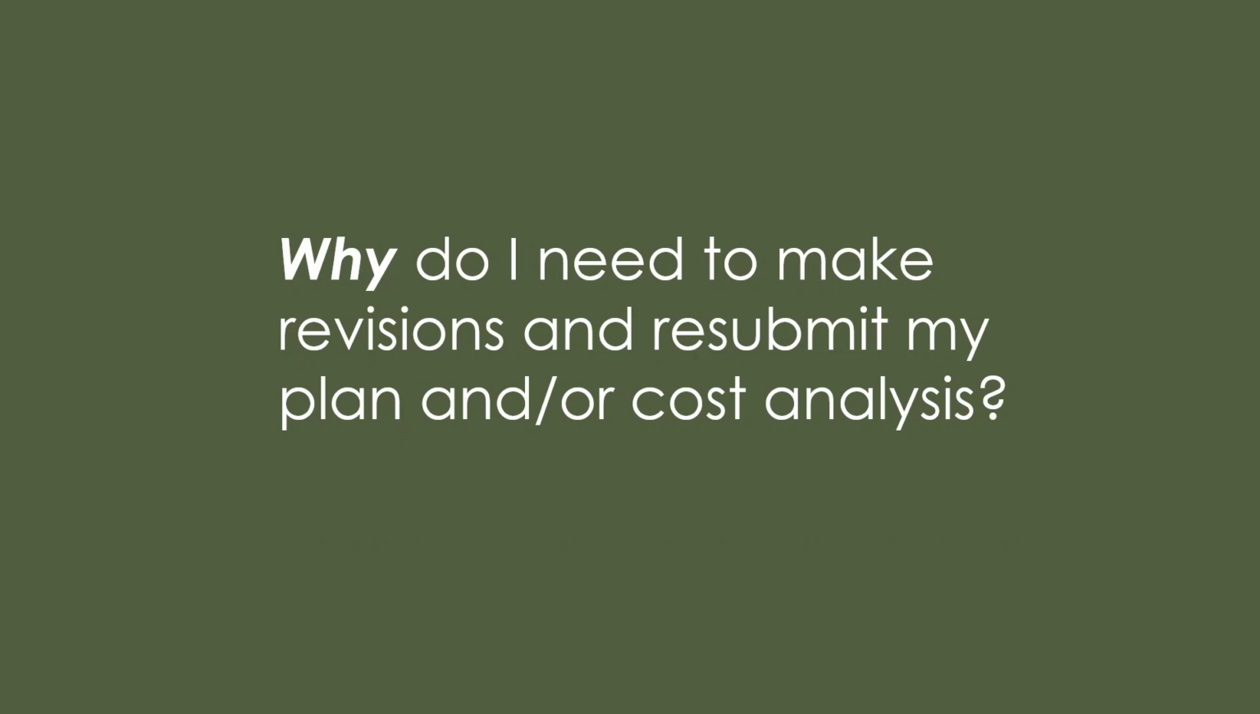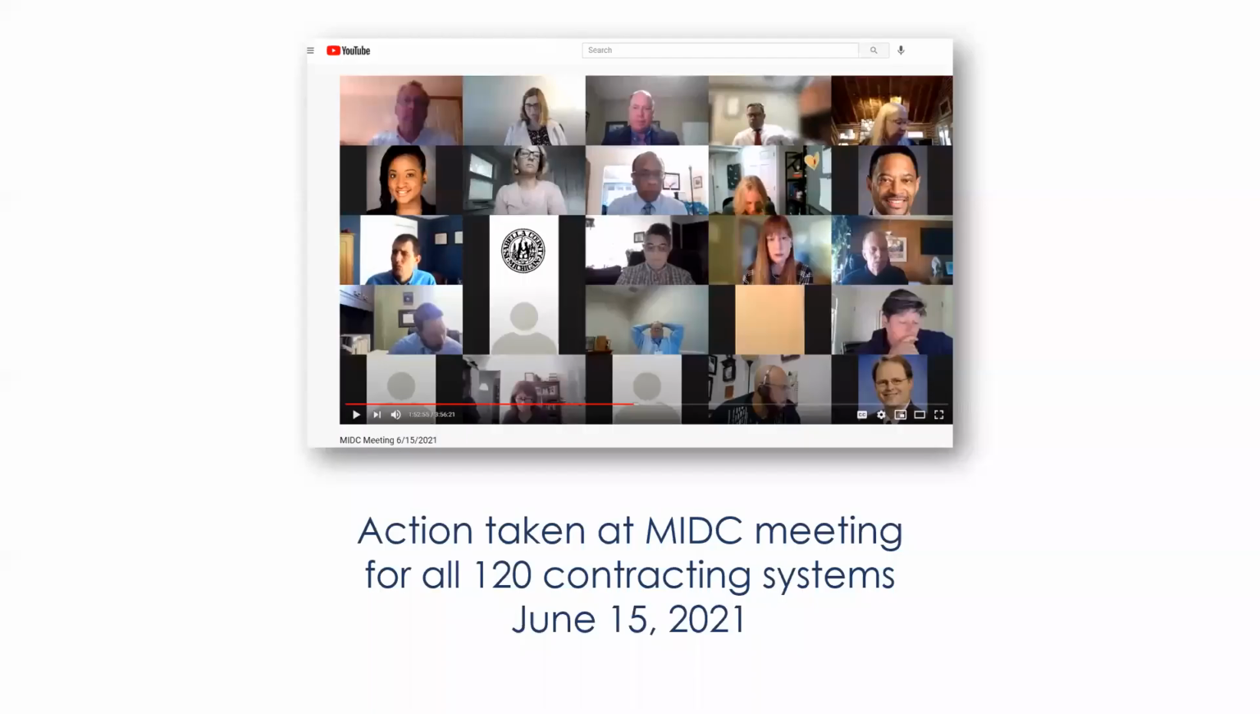Those plans were reviewed by staff and submitted to the MIDC during a regular business meeting on June 15th, 2021. At that meeting, the commission took action on the plans and costs for all systems in Michigan. And shortly after that meeting, the commission's actions were communicated individually to all funding units through our grant management system called EGrAMS.